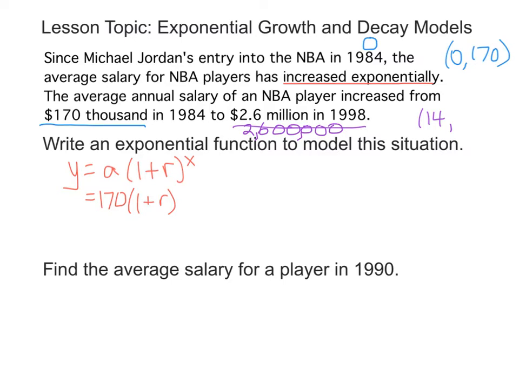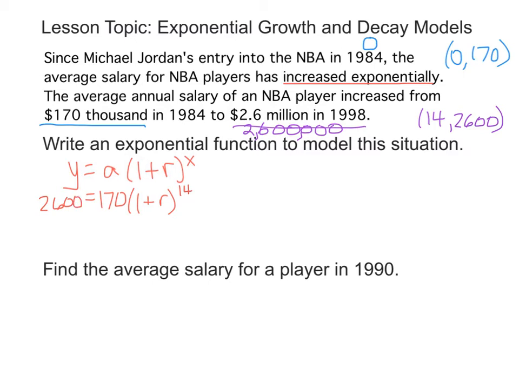So if we're writing this in thousands, thousands comes from beyond these three zeros, so it's 2,600 thousands. So 2600. All right, so there's our second data point. So we know we're going to put a 14 in for x right here, and then we're going to put 2,600 in for y. Now we're going to solve for r.